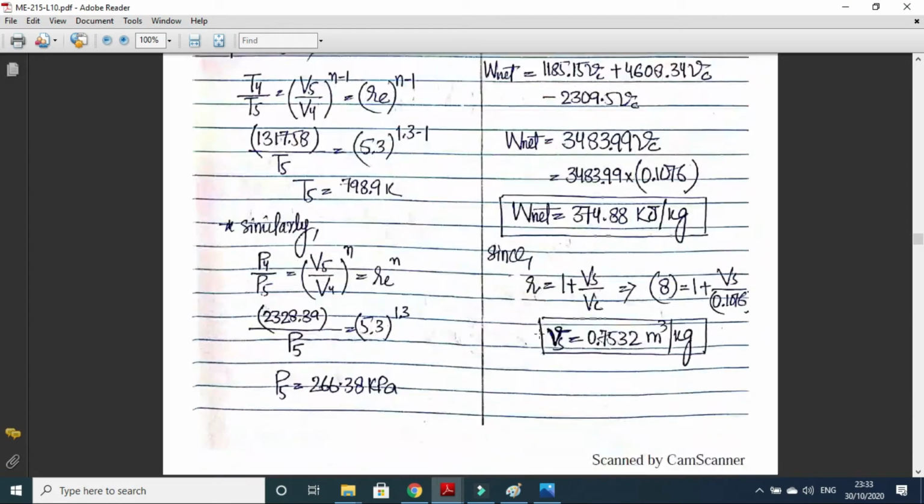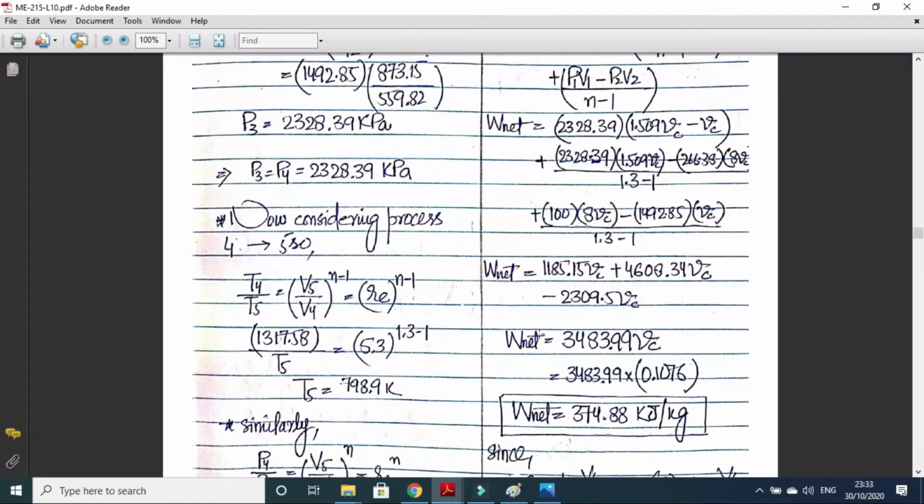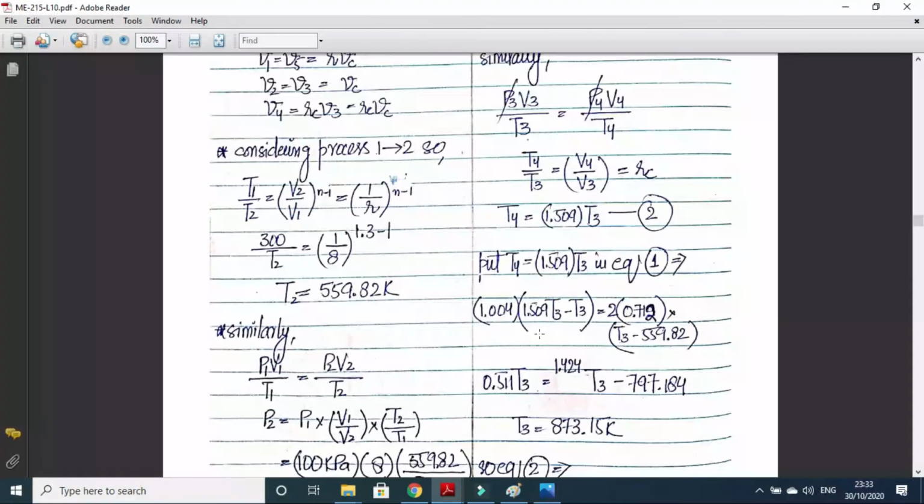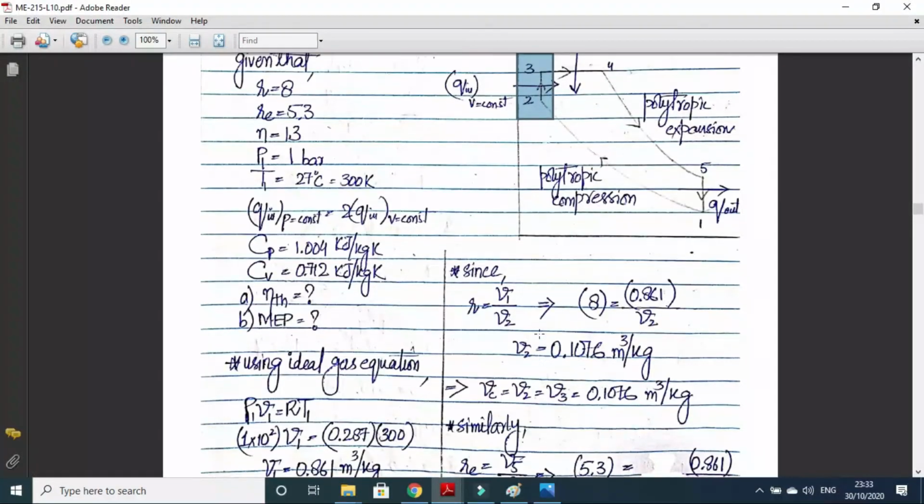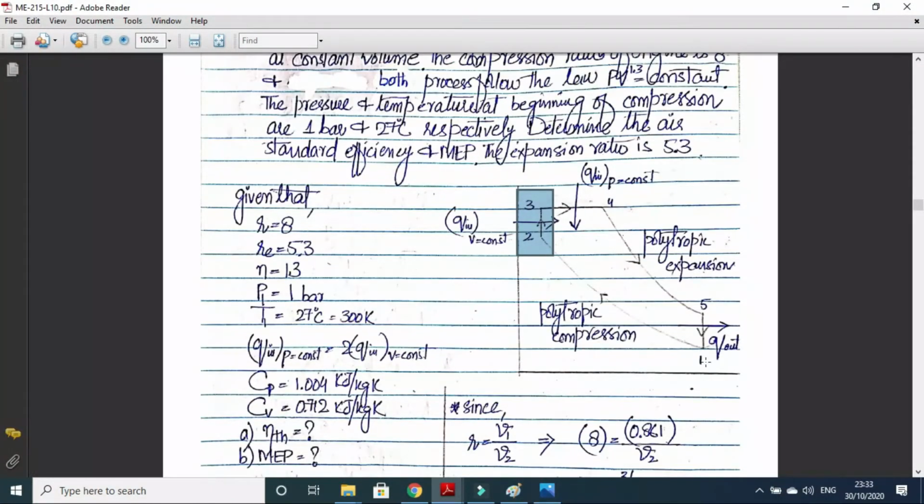So the thing is that we cannot use this approach in this numerical, because the problem is that the compression and expansion are polytropic, and you know that in the ideal cases the compression and expansion processes are adiabatic, sorry, isentropic. And what is an isentropic process? Isentropic process is a reversible adiabatic process.